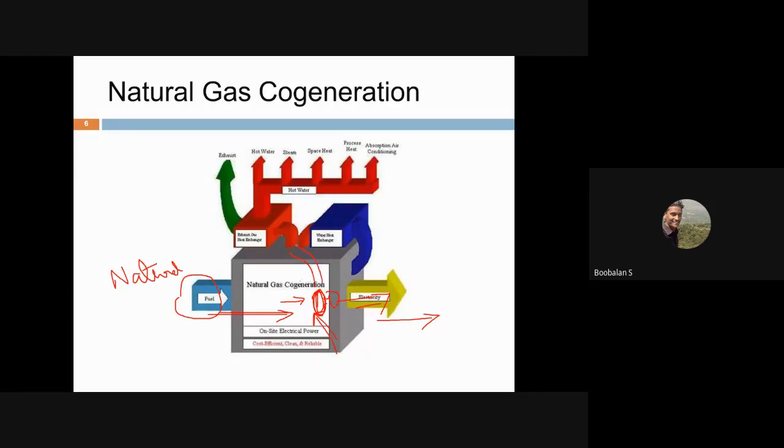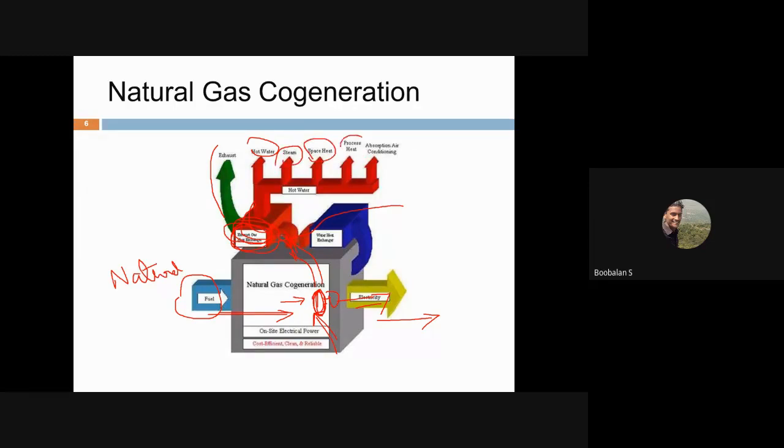So I'm having one more path. I'm installing a very efficient heat exchanger in between my exhaust valve. I'm going to apply water into that heat exchanger. So now you are able to convert normal cold water into hot water, and we'll be able to generate steam, and you could heat a particular room.